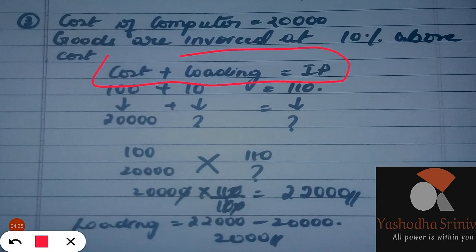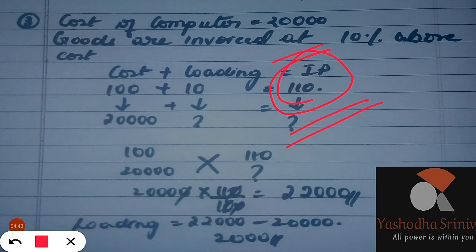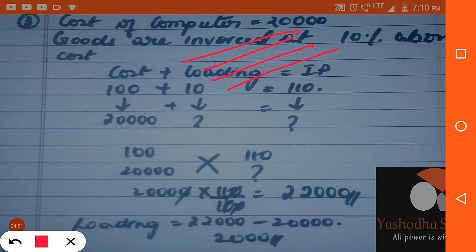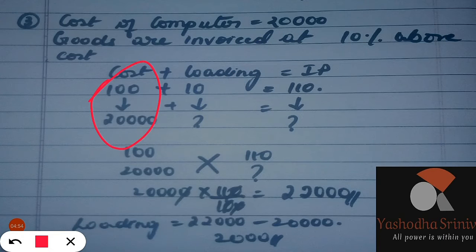Apply the same formula: cost price plus loading is equal to invoice price. If they are saying 10% above cost, you have to assume cost as 100, then the loading upon that would be 10. So the total invoice price would be 110. If the cost value of the consignment is 20,000, you write 20,000. We don't know the loading value, and we don't know the invoice price either, so we have to calculate.